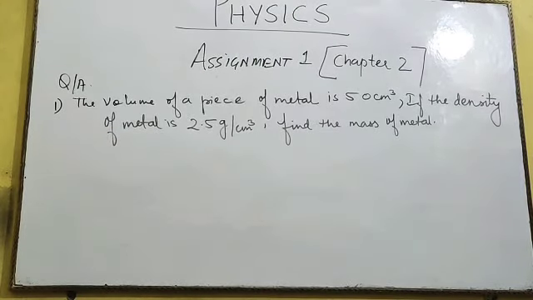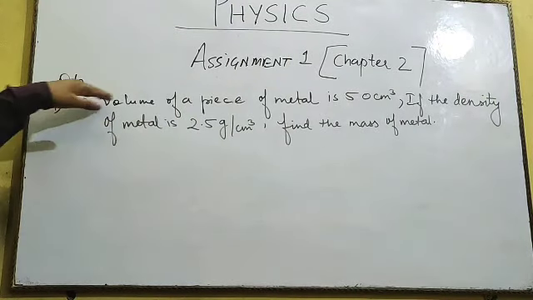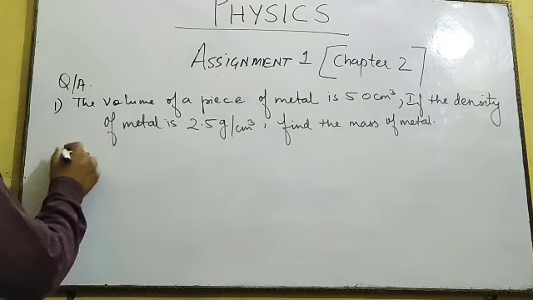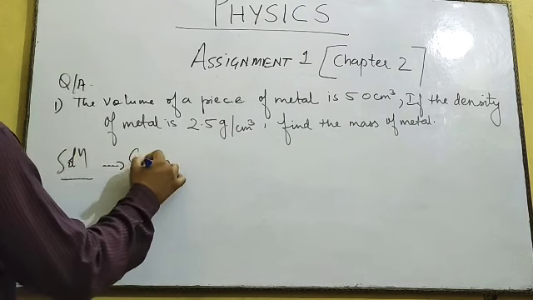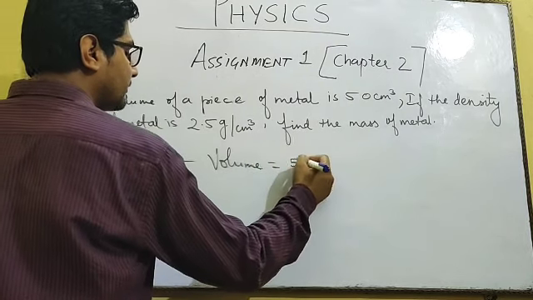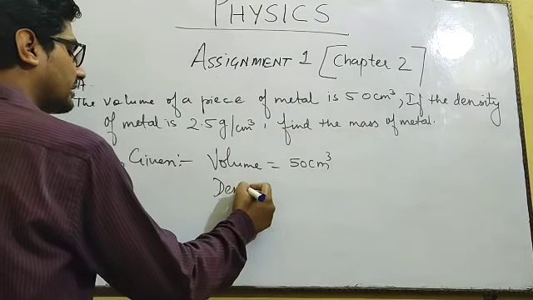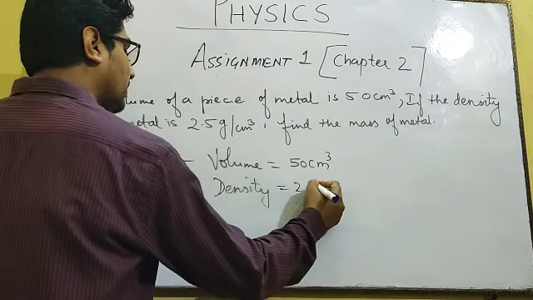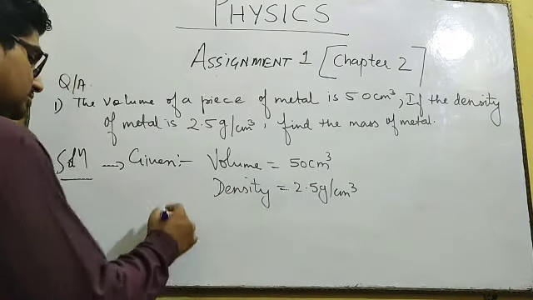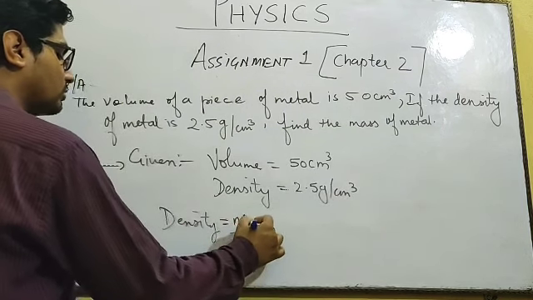Among the question and answers part, the first question: the volume of a piece of metal is 50 centimeter cube. Solution: given volume is 50 centimeter cube. The density of the metal is 2.5 grams per centimeter cube. Find its mass. Remember the formula of density is mass upon volume.